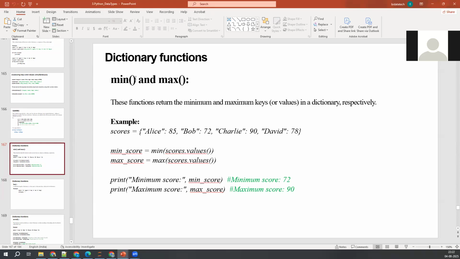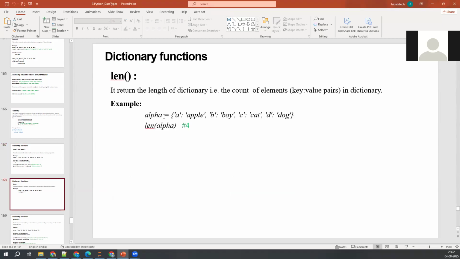If you want to find out the maximum value from the values or the minimum value from the keys, then you have to use min or max on top of that values or keys method. We have to use that one. Similarly, length is a function also. We can use length to check how many elements are there in that particular dictionary. We have seen this in other objects already, right? So you guys just execute that one.